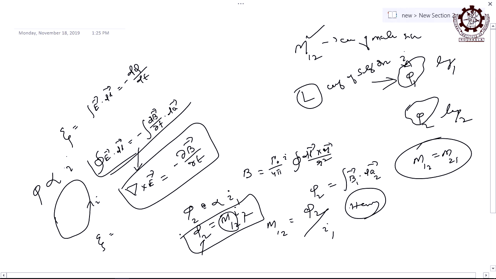So the flux links with this current. If you replace this with the current in the loop, it gives you L. That L is the coefficient of self induction, and it has the same unit, Henry. Whether mutual or self, it does not matter; when you say coefficient of induction, it has the same unit, that is Weber per ampere.